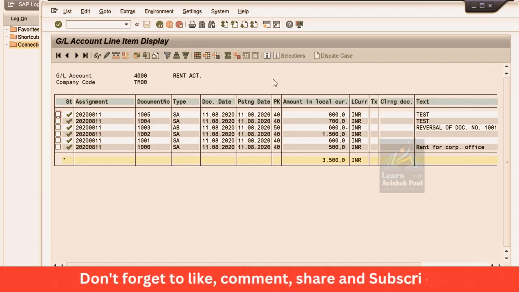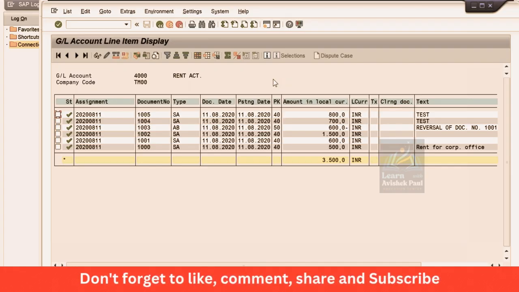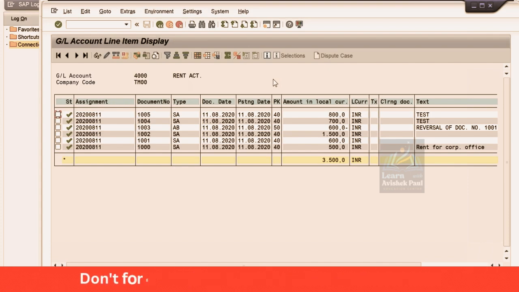Whereas in park document, if you are going to park a document, the system is going to generate the document number automatically. Even though both are incomplete transactions, in whole document the user has given the document number manually, whereas in park document the system is going to generate the document number automatically.